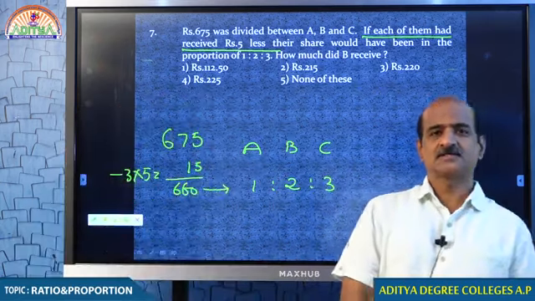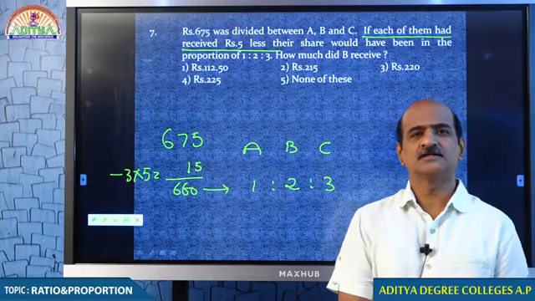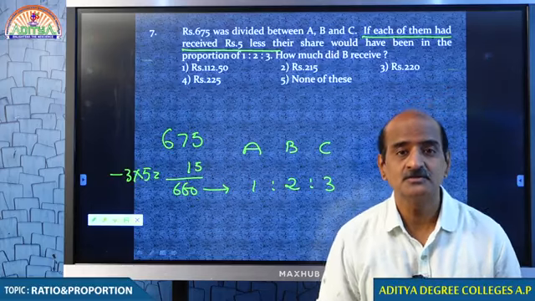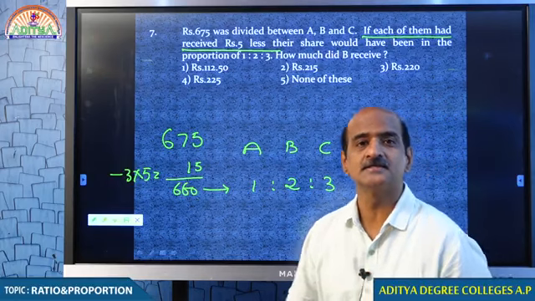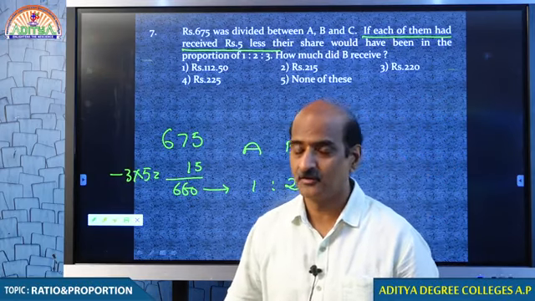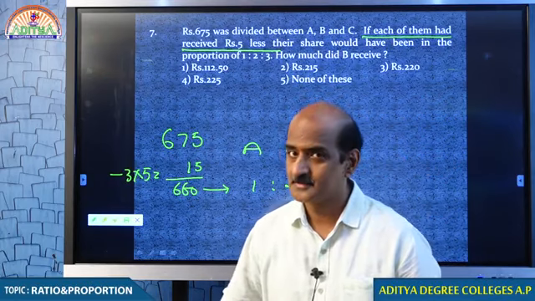So, 660 rupees should be divided in the ratio 1:2:3.